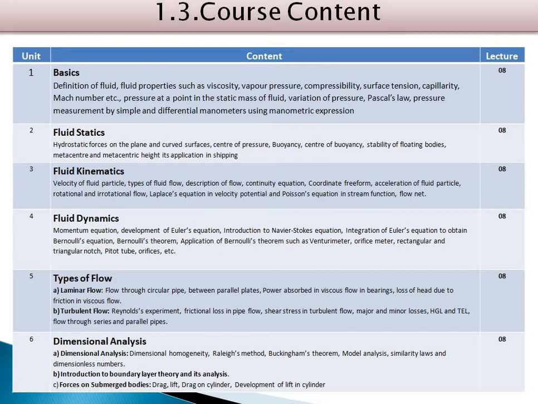Out of that, I think you have already studied fluid viscosity in 11th and 12th, and even those who have completed diploma also know what is meant by viscosity. So these are some simple properties we are going to discuss. One important thing is that the Mach number is a unitless quantity.